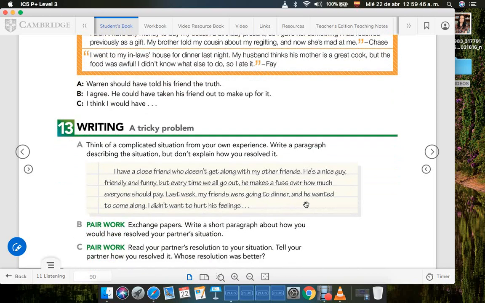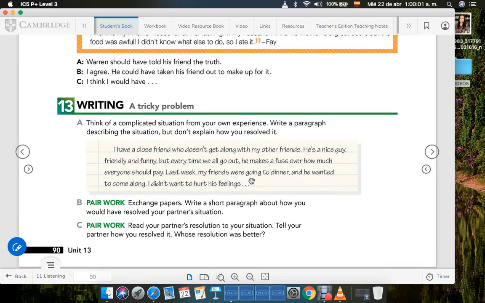And then it says that we're going to exchange papers and write a short paragraph about how you would have resolved your partner's situation. But since everybody's making one, so we all have a different one. So maybe next time we could just exchange them and talk about it. Okay, but what you're going to send me is your description of the situation.